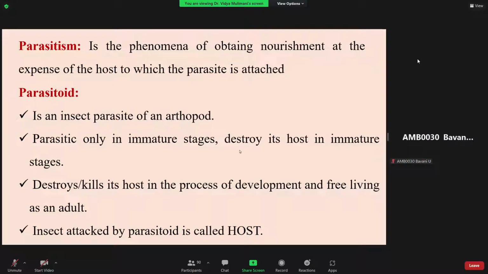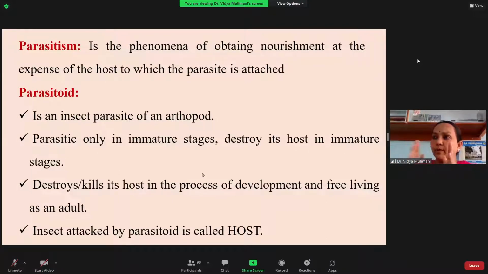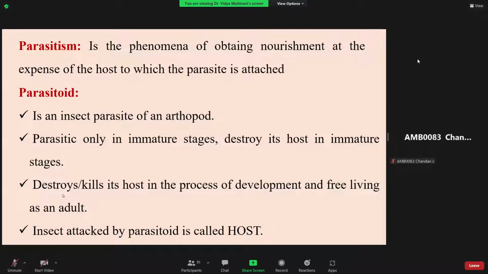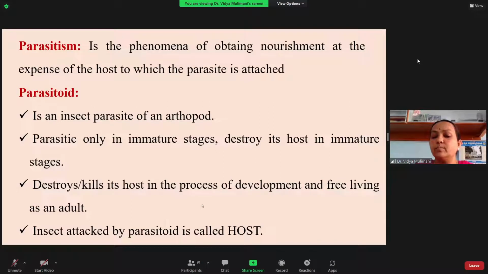It destroys its host in the immature stages. By the time the parasitoid completes its life cycle, the host will be killed. That is what happens in the case of the parasitoid. And the third point, it kills its host in the process of development, and the adult is free living. And the insect attacked by the parasitoid is called a host. That you have to remember.